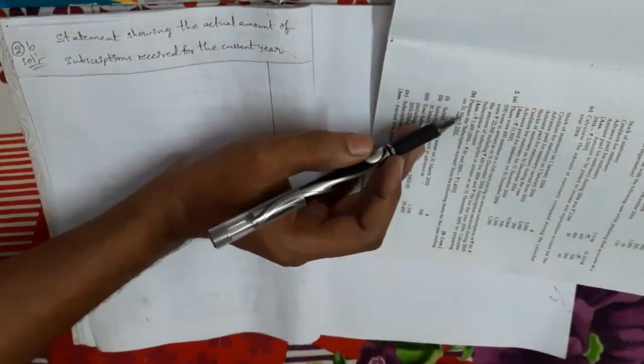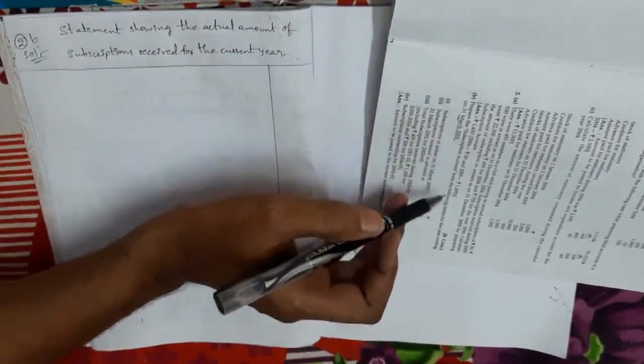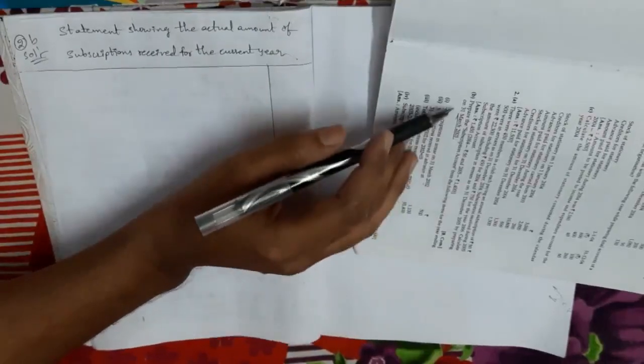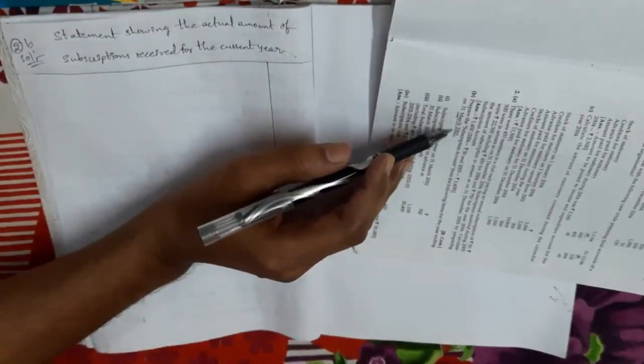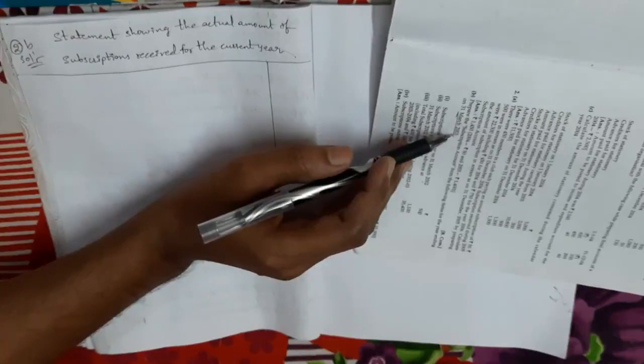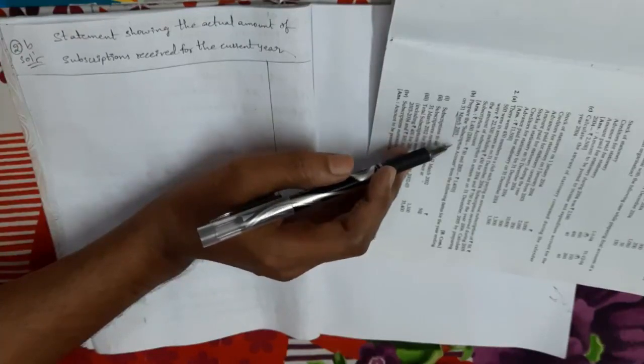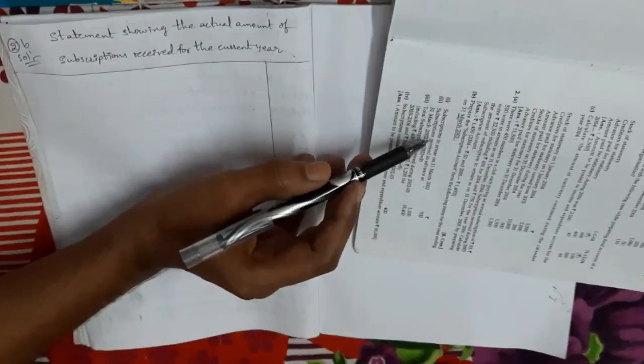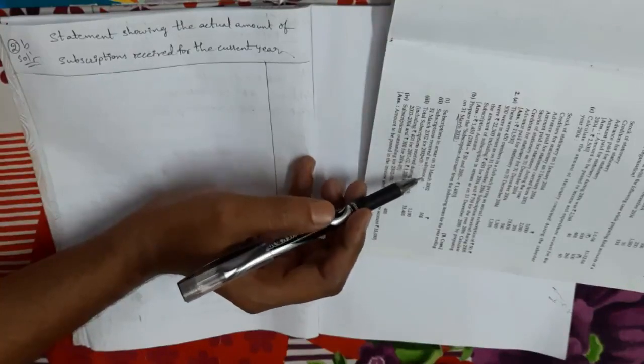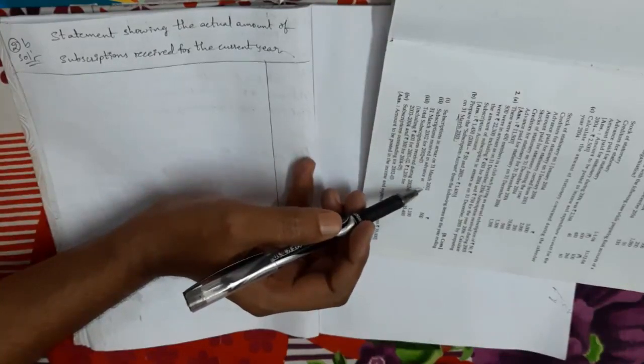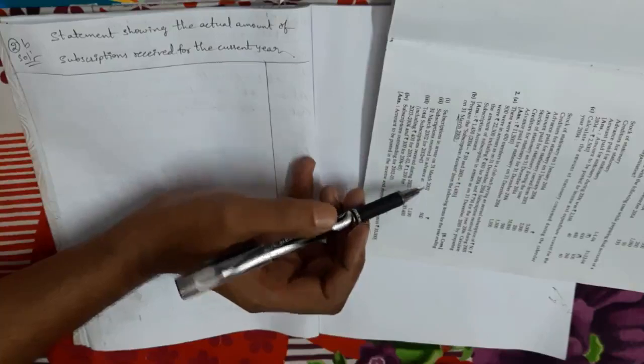Your textbook on page number 299, problem number 2b. See the question. Prepare the subscription account from the following items for the year ending 31st March 2003. My dear, 31st March 2003 is the closing date, so what is the current year? 2002 to 3. The information: subscription in arrears on 31st March 2002 means last year outstanding subscriptions.